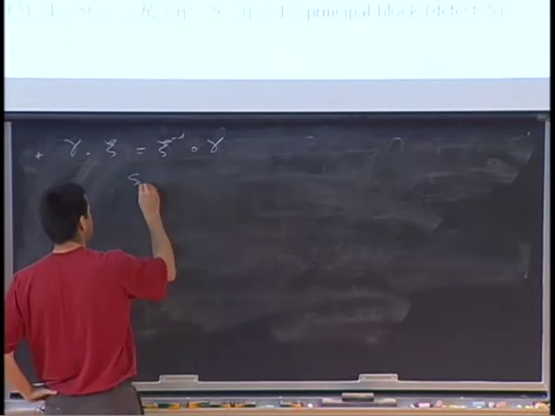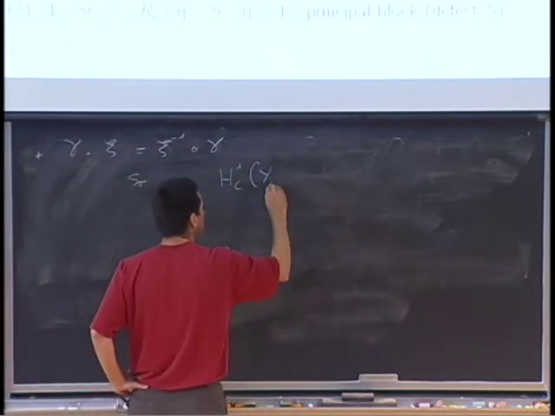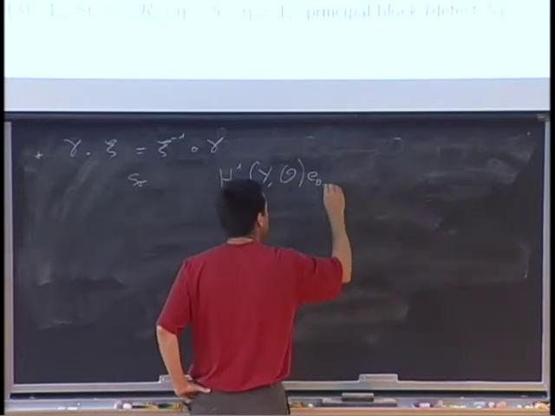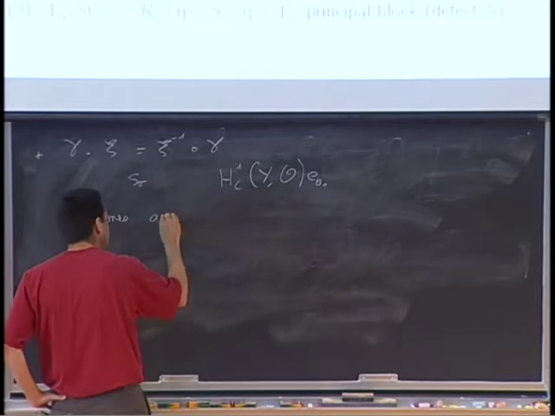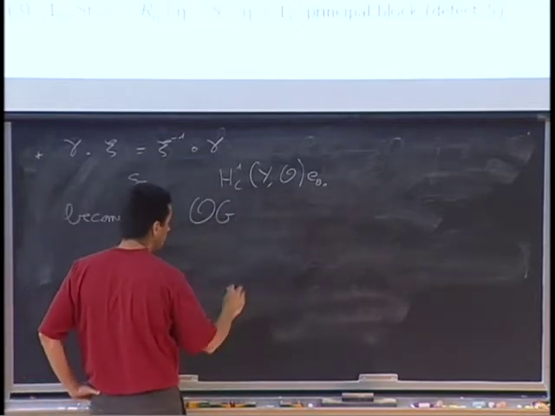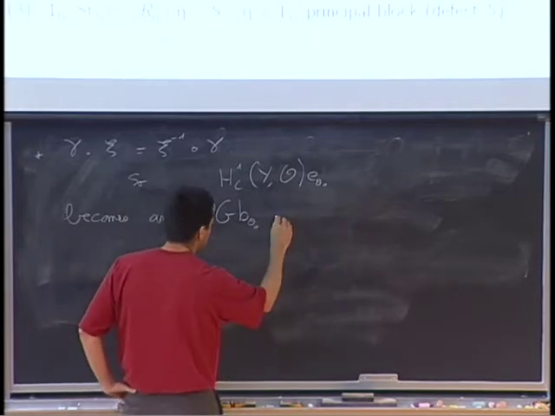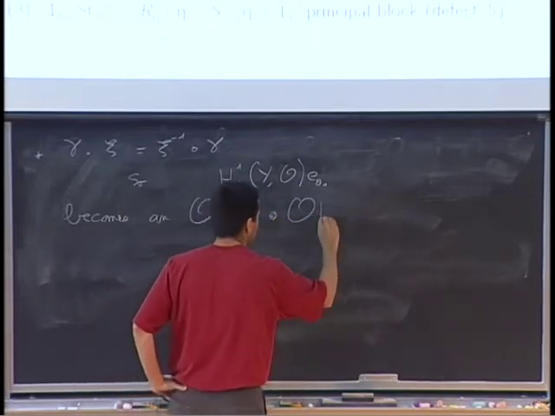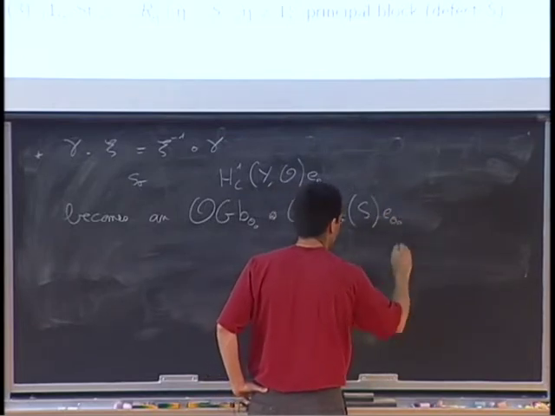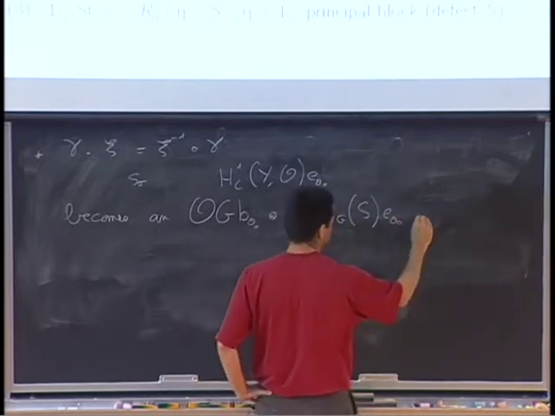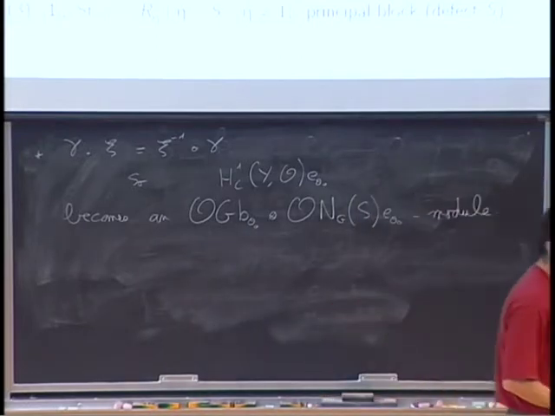So it becomes an OG tensor ONG of S E theta 0 module. In fact, only B theta 0 acts.